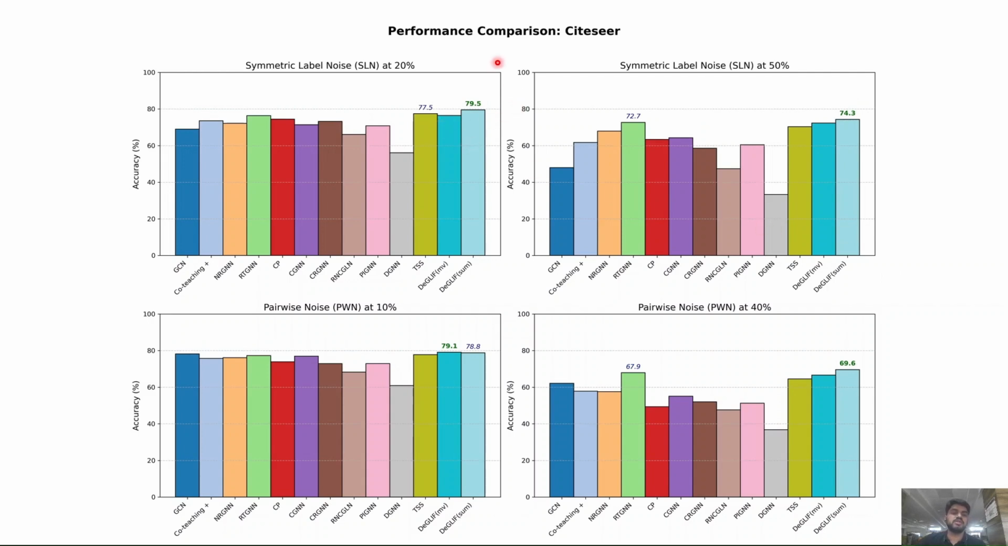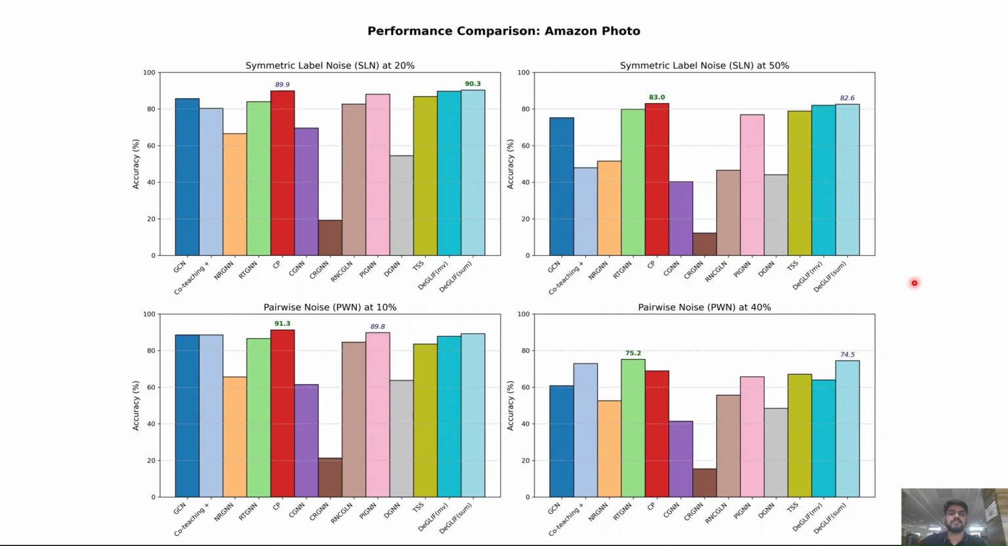Similarly, for the Citeseer data also, we can see that some variant of DeGLIF always performs the best. Similarly, on the Amazon Photo dataset. To summarize this performance, we can say that DeGLIF achieves better performance compared to other noise robust algorithms. We also validated this via an average rank test, where DeGLIF sum achieved a rank of 1.27 as compared to its closest baseline TSS, which achieved an average rank of 4.43.